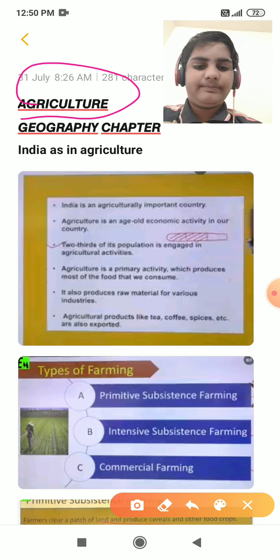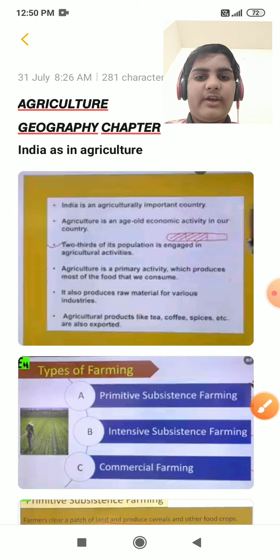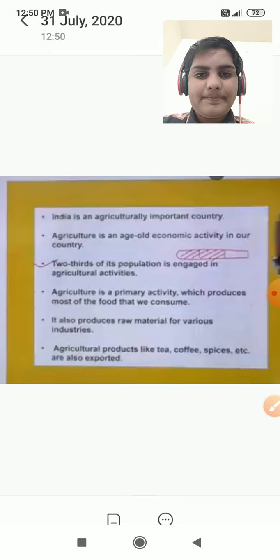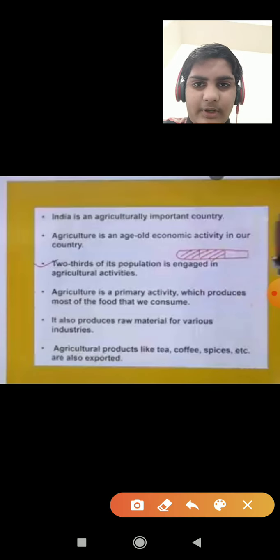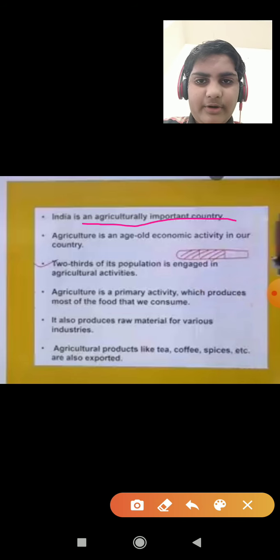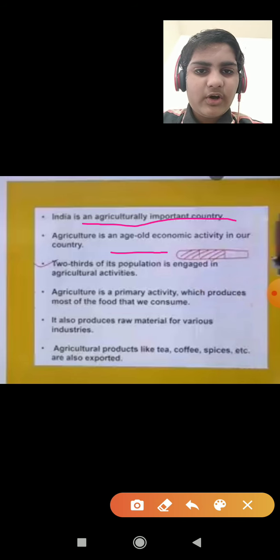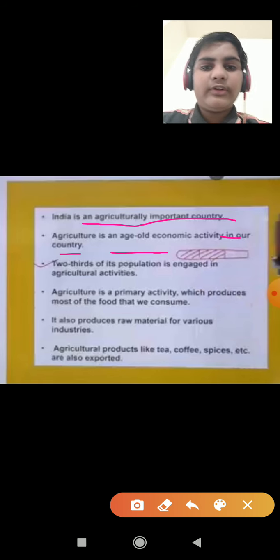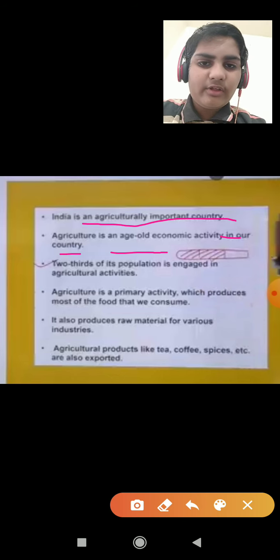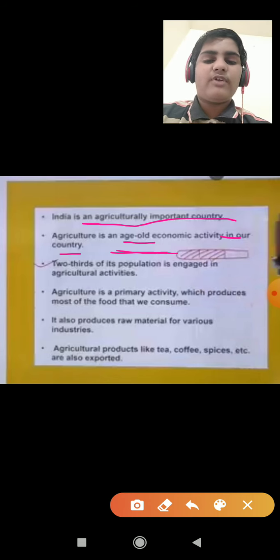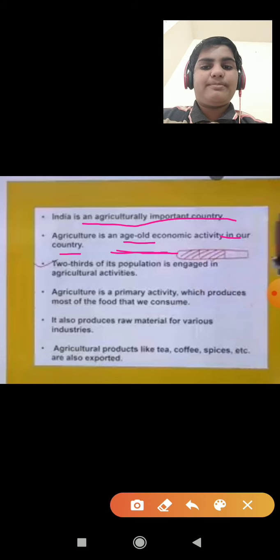So let's start. First, India is an agriculturally important country. Agriculture is an age-old economic activity in our country. Means India gives a very important role to agriculture because agriculture provides food to us and we consume the food for energy. And agriculture is an age-old economic activity. What does it mean? From our ancestors, this agriculture is practiced in our country.